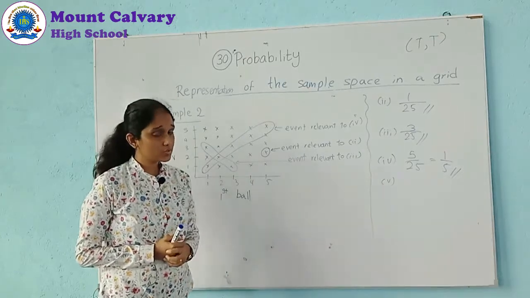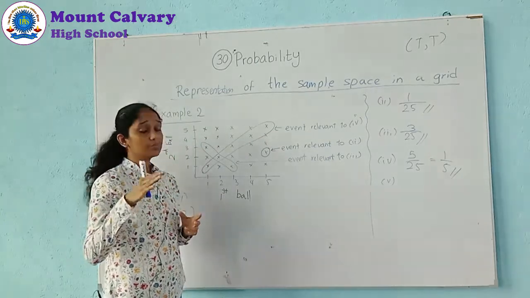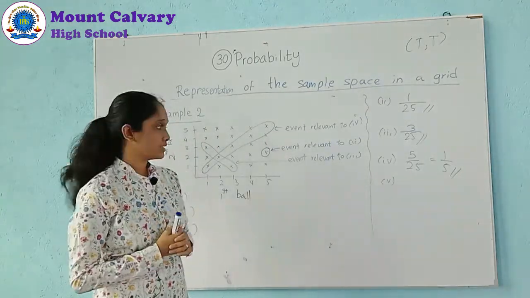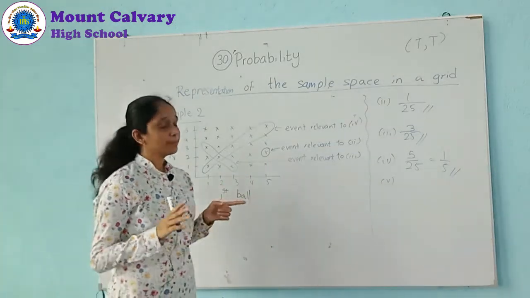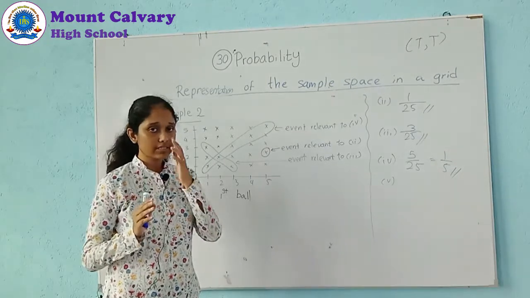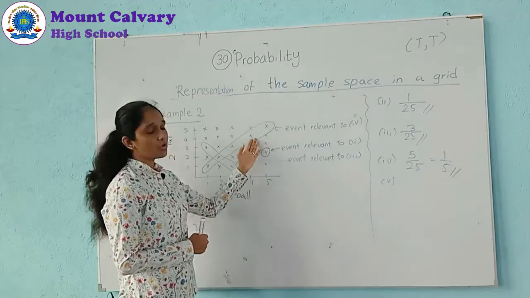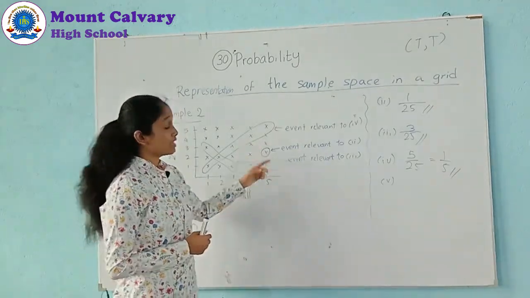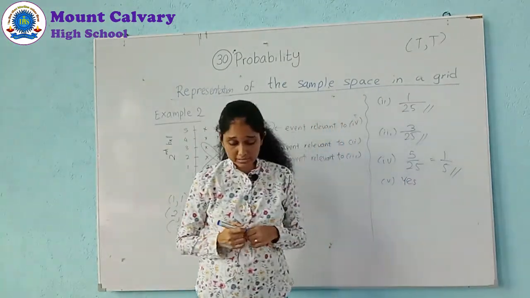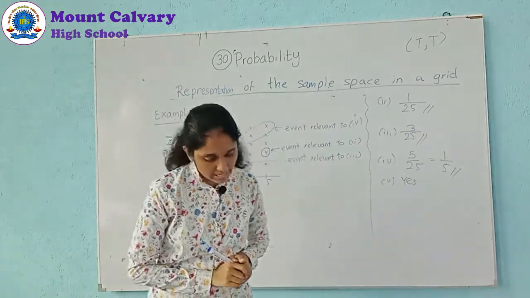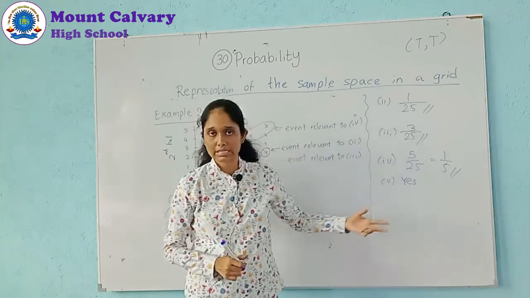Can you remember the meaning of mutually exclusive? To be mutually exclusive, there should be no common events. If they had common events, there would be a common region, an intersection. So, they are separated, with no common events. Therefore, they are mutually exclusive. This is because the two events have no common elements. You can write the answer.